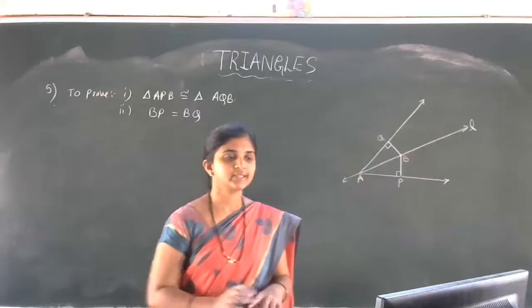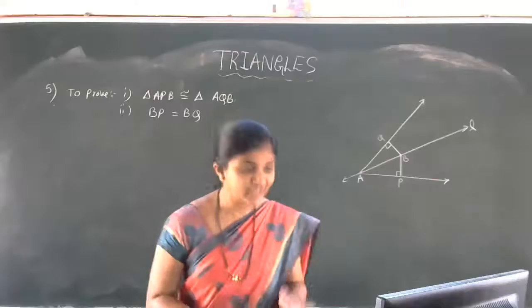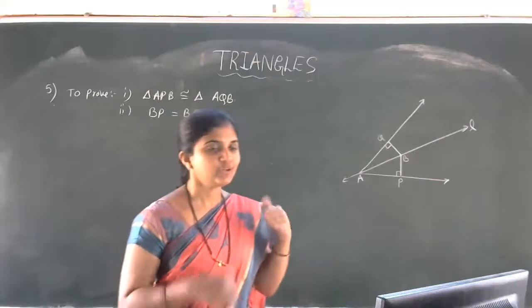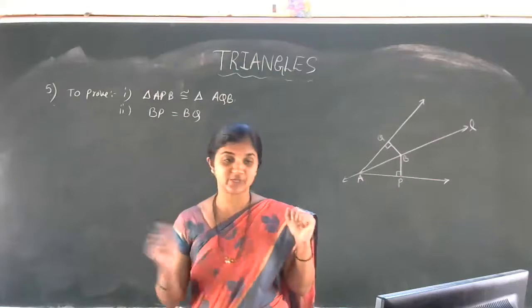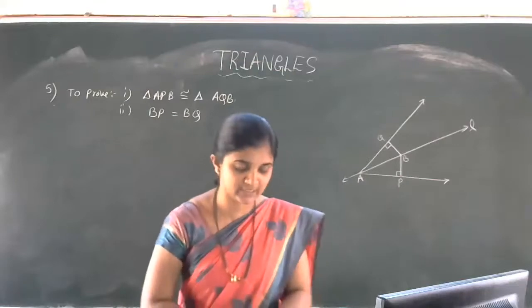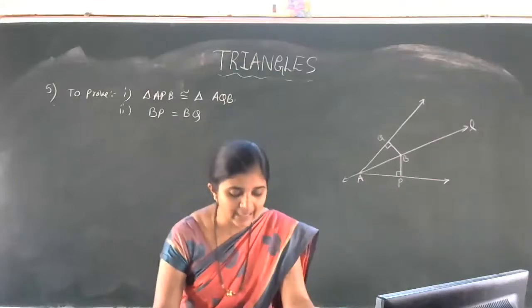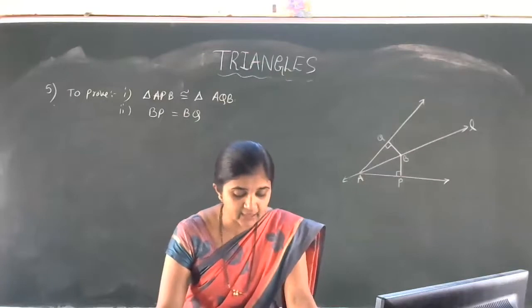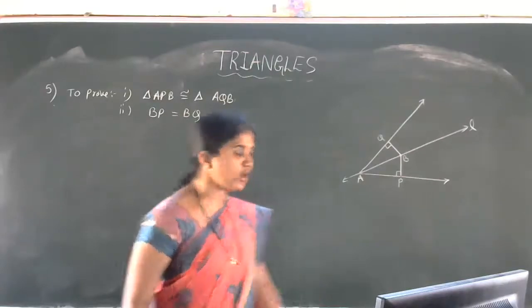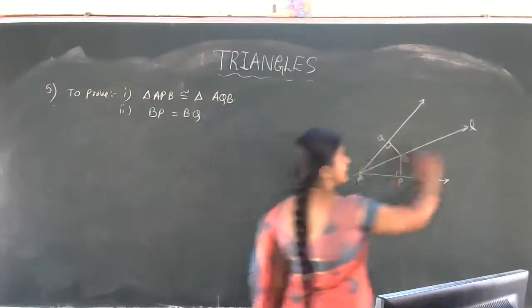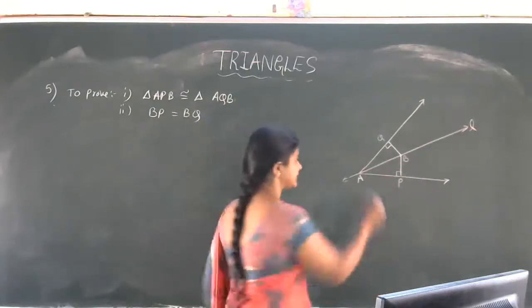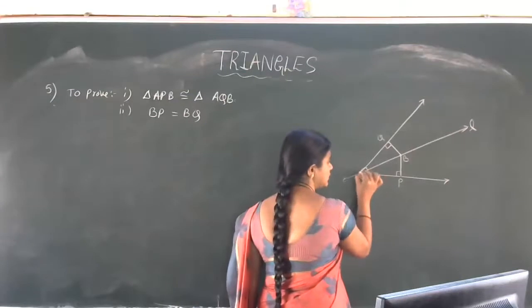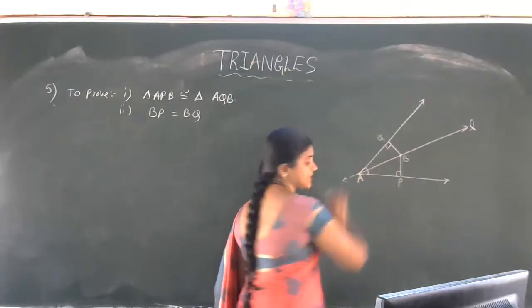Okay, students, we have reached the fifth problem now. So it's time for the discussion of the fifth question. Line L is the bisector of angle A. Are you observing the line L here? Bisector means this angle is equal to this angle. This line is the angle bisector of angle A.